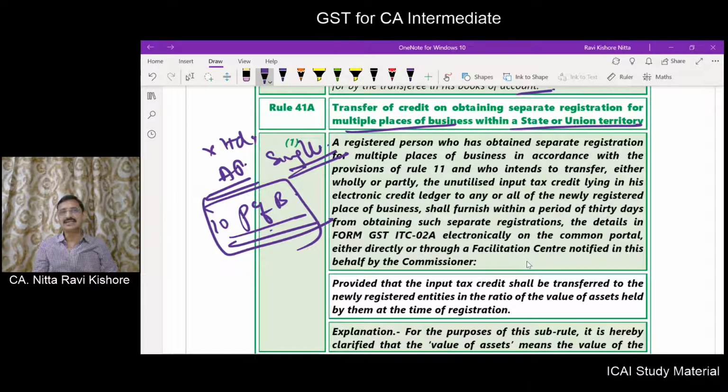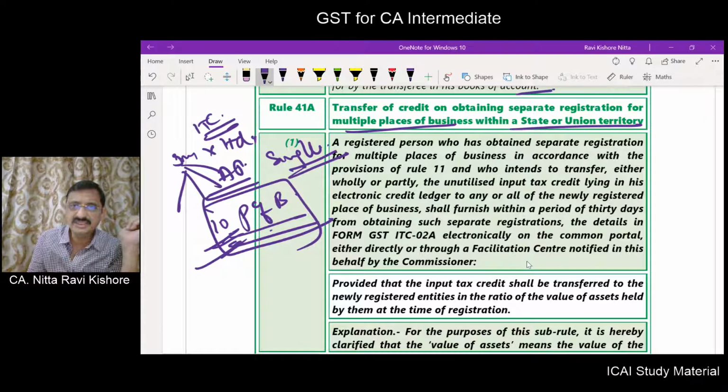Now it wants to take multiple registrations for these 10 places. Previously the ITC is with the single registration. Now you have to apportion between all these 10 places. How has it to be done?